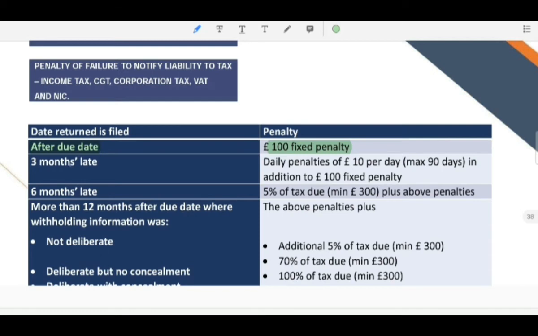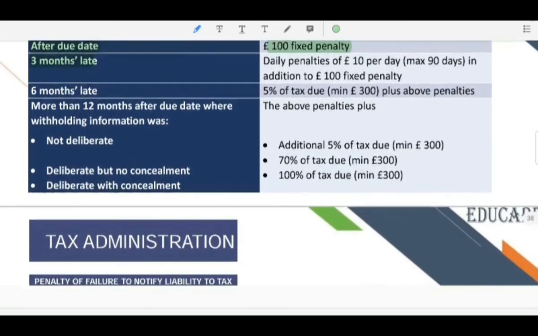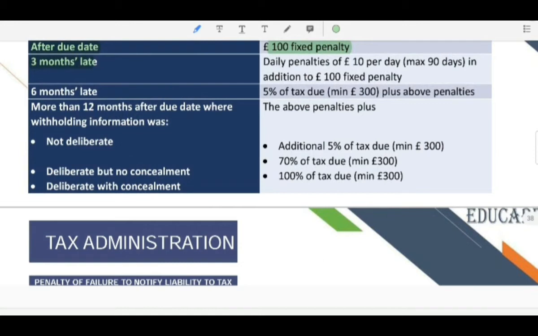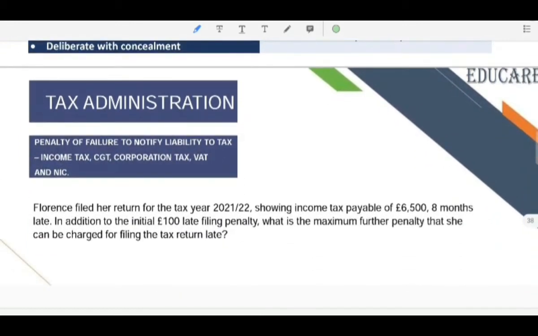If the return is submitted 3 months late, then there is a daily penalty of £10 per day, maximum 90 days, in addition to the £100 fixed penalty, and so on. The other rates have been given to us.